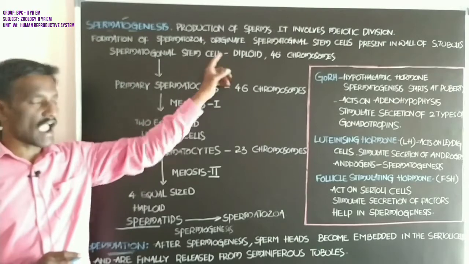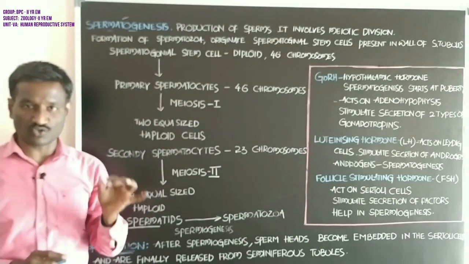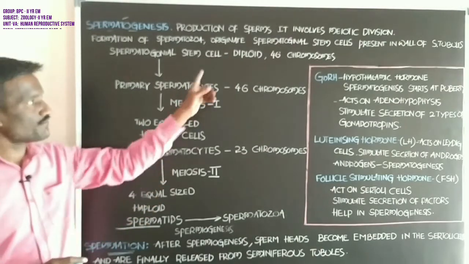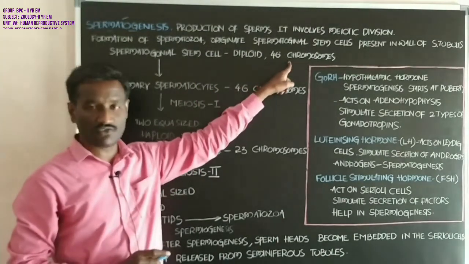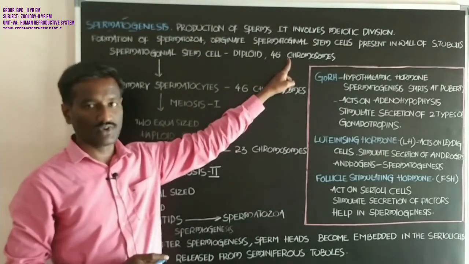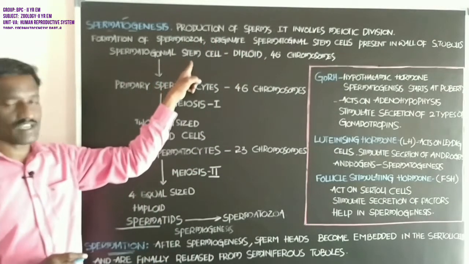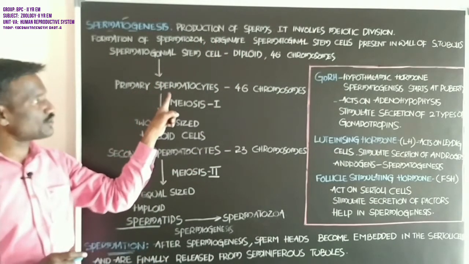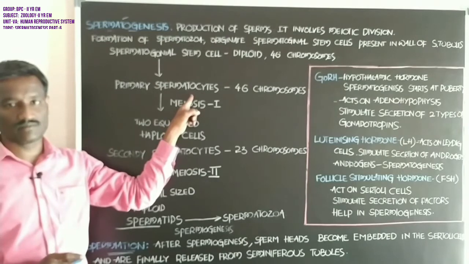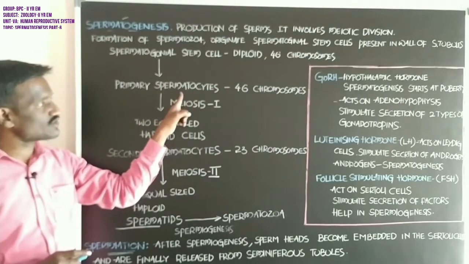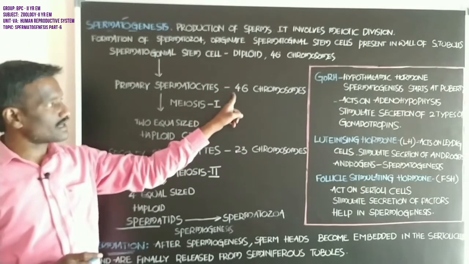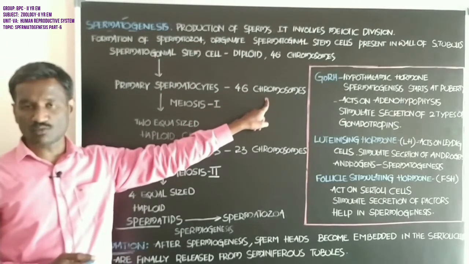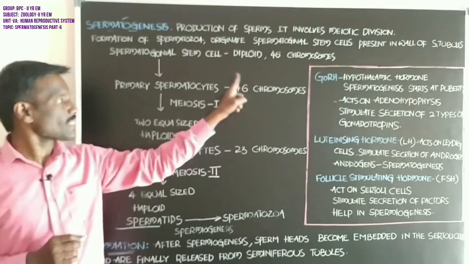Students, spermatogonial stem cells are diploid cells. Diploid means having two sets of chromosomes, and each spermatogonial stem cell consists of 46 chromosomes. These stem cells develop into primary spermatocytes. Primary spermatocytes are also diploid and consist of 46 chromosomes in each cell.